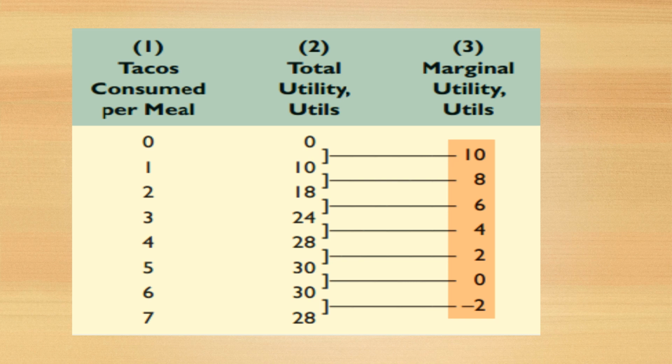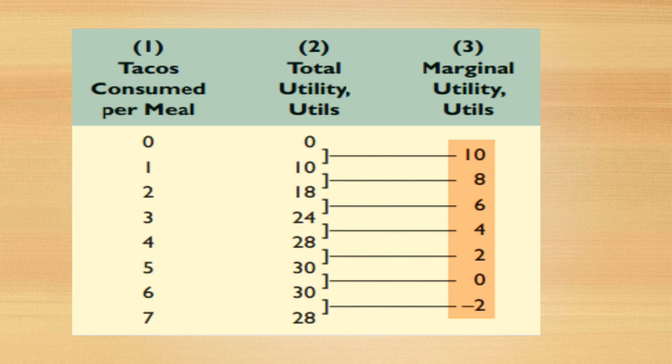Similarly, if we consume 2 tacos, then utility is 18. At 3 tacos, total utility is 24, and at 7 tacos, the total utility we obtain is 28. In column 3, we have marginal utility in utils. When we consume unit 1 of tacos, our marginal utility is 10, and when we consume 2 tacos per meal, the marginal utility is 8.